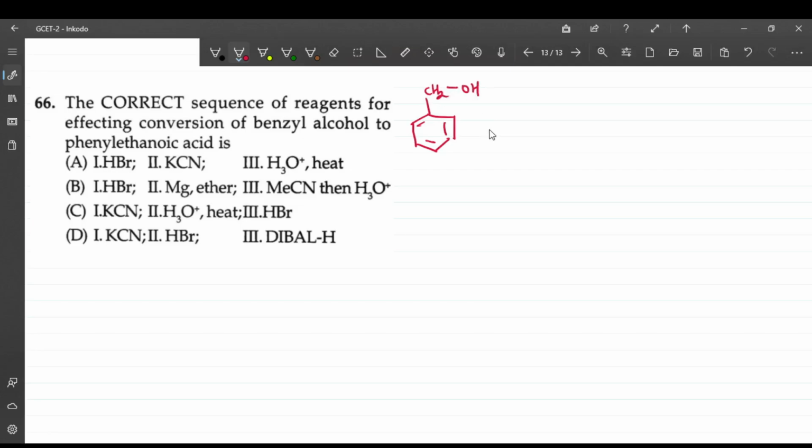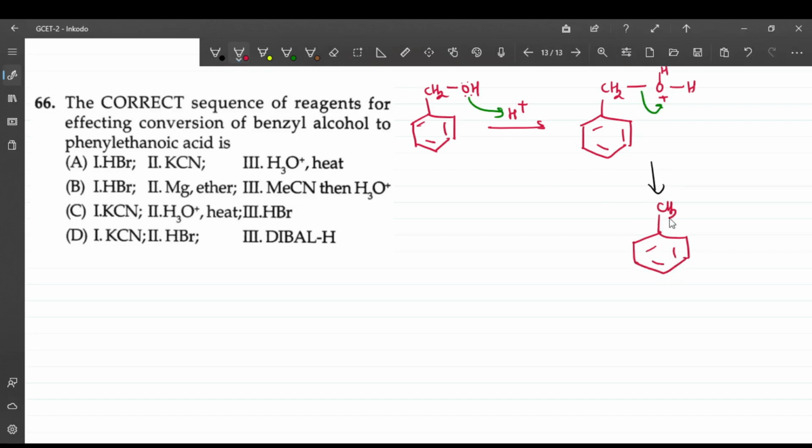If you react this with HBr, means you are reacting this with an acid, H plus. So what will happen? The attack of the electron rich to electron deficient is going to take place over here, and you get a protonated alcohol. This is CH2OH, and here there is an H and the positive charge. This bond breaks. This is the bond which is going to break because it is going to give you a stable carbocation. Then this is the carbocation which will be formed over here, CH2 plus.